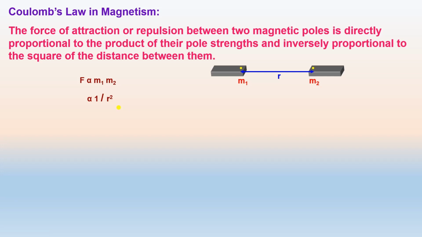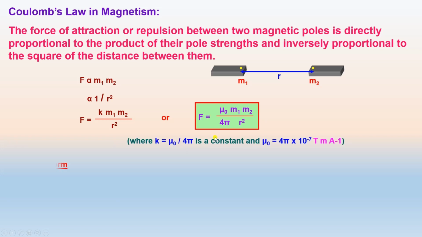In SI system, from these two equations, F is equal to K m1 m2 upon r square, and the constant K has the value mu naught upon 4 pi. This is a constant and is equal to 10 to the power of minus 7 Tesla meter per ampere, or Weber per ampere per meter.